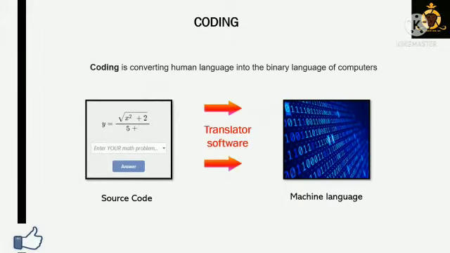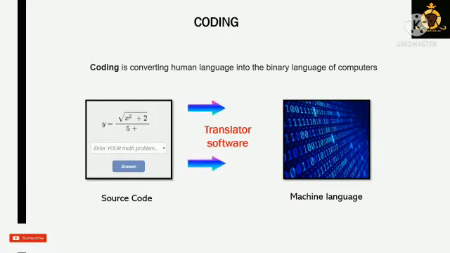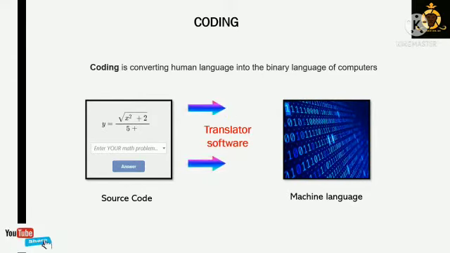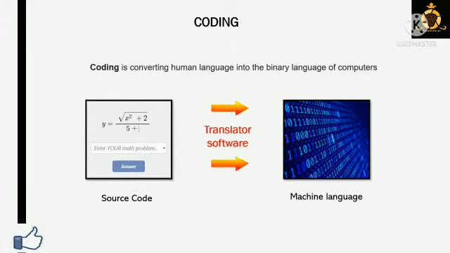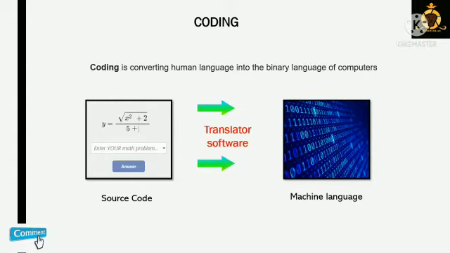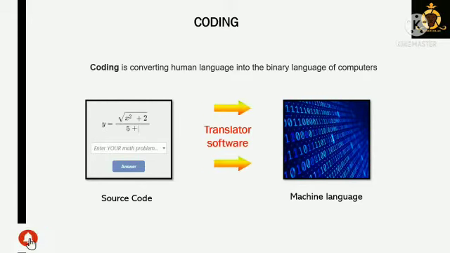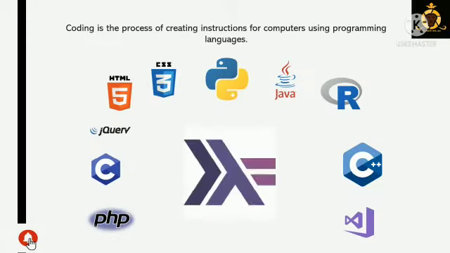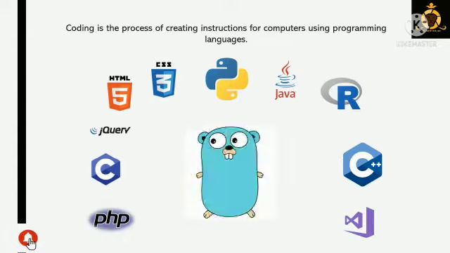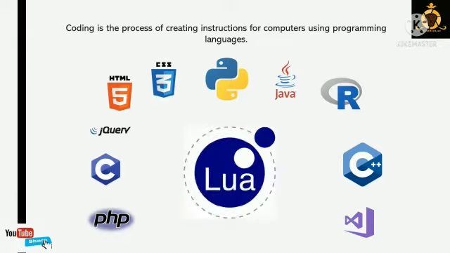Coming to this video, what is coding? Coding is converting human language into the system's binary language by using some translator software. It is nothing but, by using some programming language, we are writing the code, and this code is converted into binary language. Coming to this process, there are so many programming languages available in the market to write code.